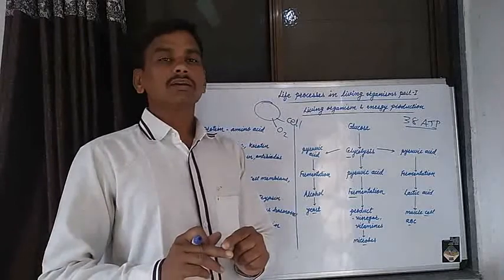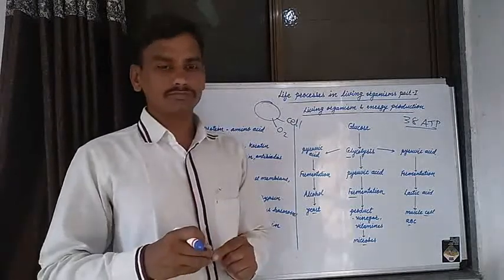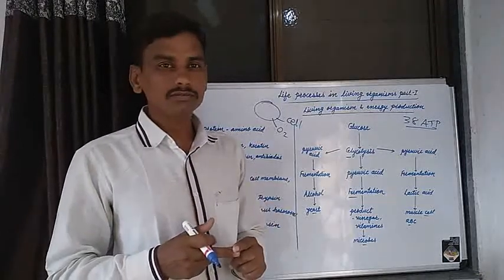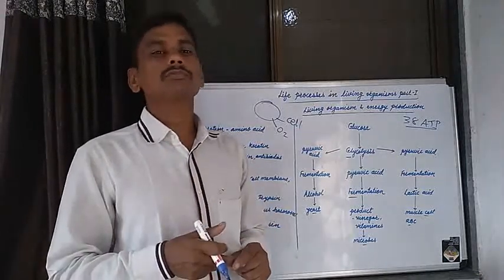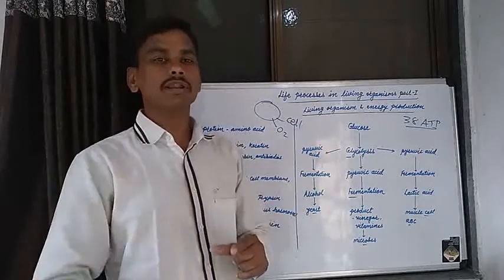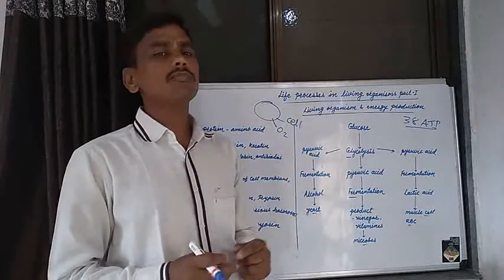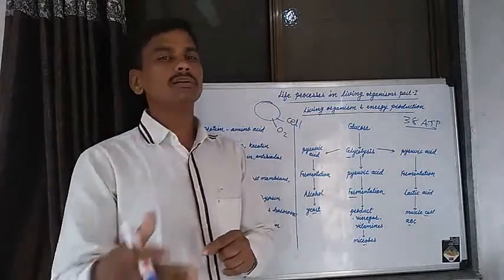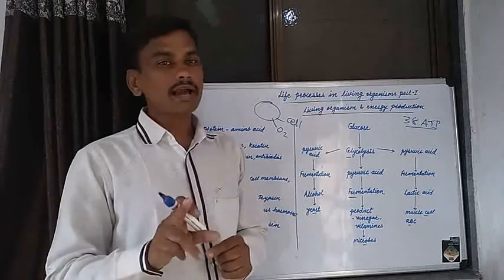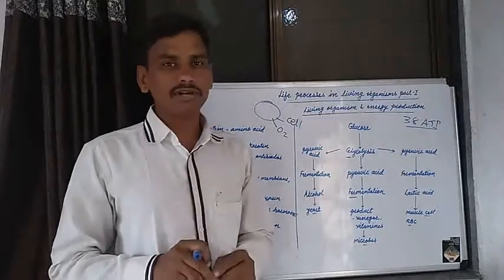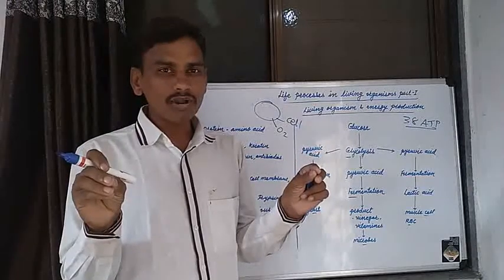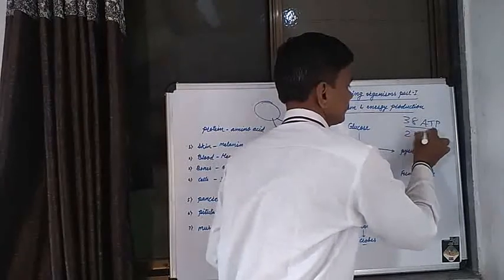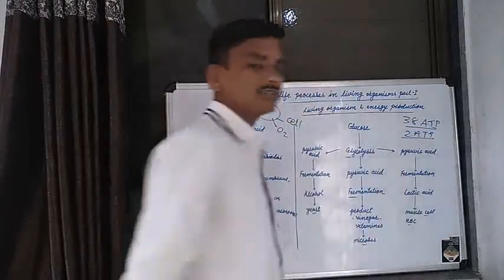Anaerobic respiration also produces energy. It is carried out in different microorganisms. By anaerobic respiration, oxidation of one carbohydrate molecule produces 2 ATP molecules of energy. ATP is adenosine triphosphate.